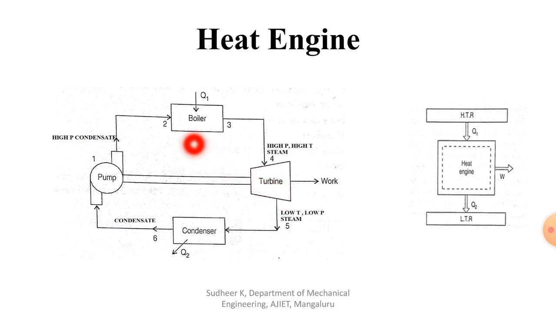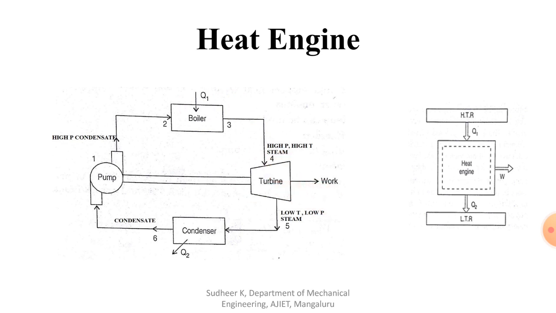If you consider a steam turbine, what will happen in the boiler? The boiler is used to generate the steam. Whatever the source of heat, that will be required in order to generate the steam. That steam you have to strike over the blade, that is nothing but the moving blade. Here, whatever the heat energy, you have to convert into mechanical energy.